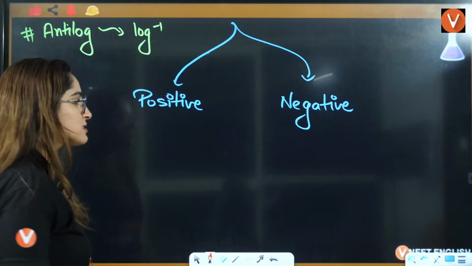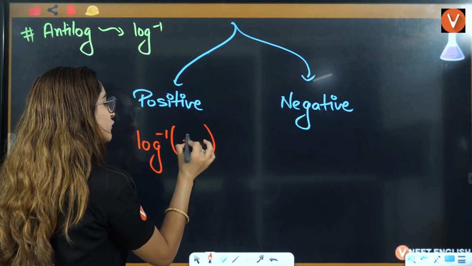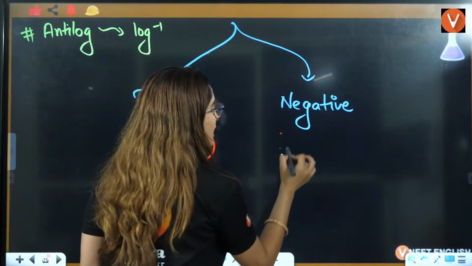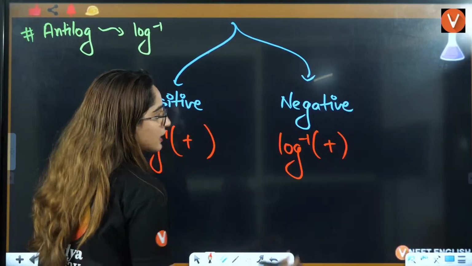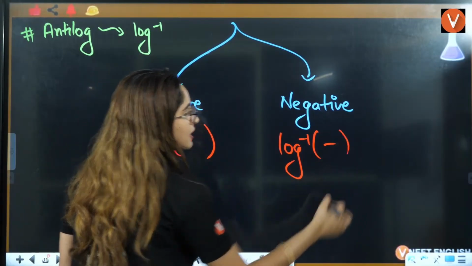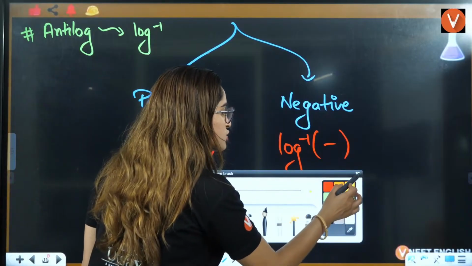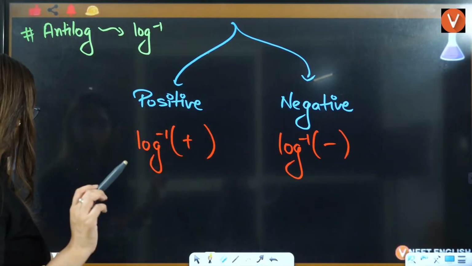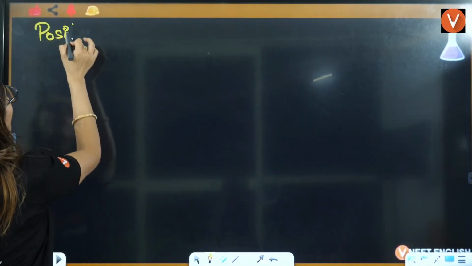In this case, the value inside the antilog will be positive, and in this case, the value inside the antilog will be negative, right? Now, let's talk one by one. Firstly, we will talk about positive antilog.